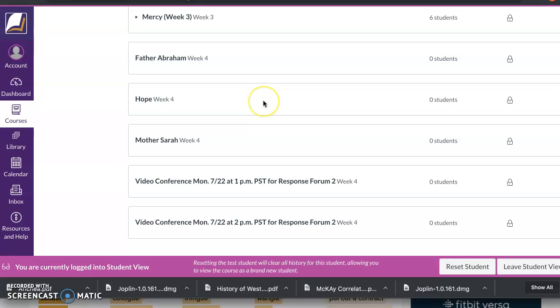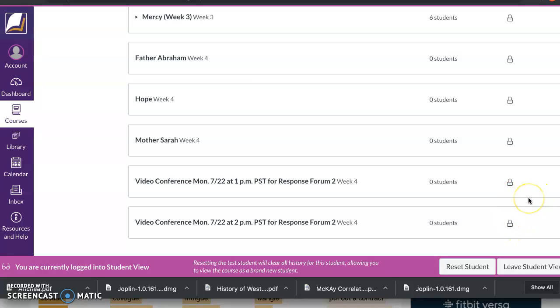The main purpose of this, of course, is just to give you the opportunity to choose one of these 2 options for a video conference. On your screen, this should not be locked. You should be able to click on this so that you can join the group.